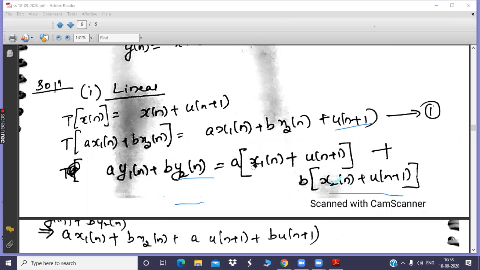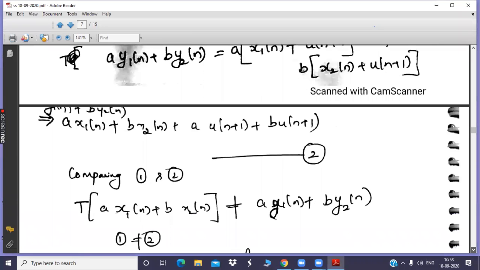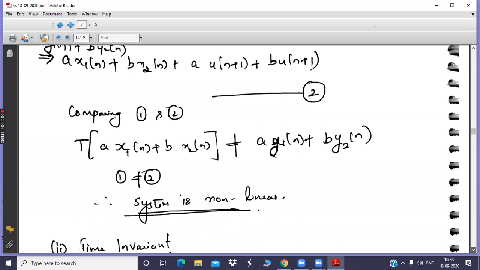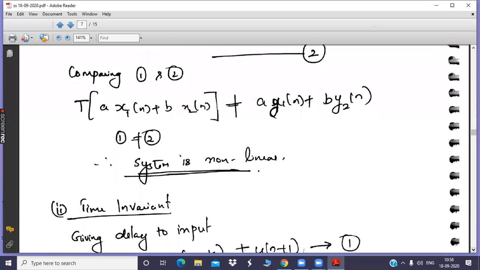It is understood that the two equations are not equal to each other, which means that you write the comment. What is the comment? The weighted sum of input is not producing the weighted sum of individual responses. Therefore, equation number 1 is not equal to equation number 2. That is, the system is non-linear.